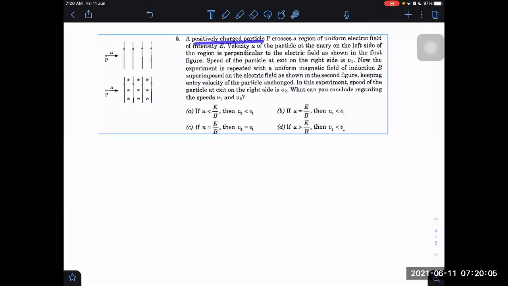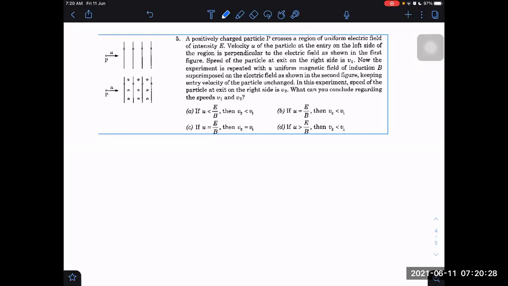A positively charged particle P crosses a uniform electric field of intensity E. The velocity of the particle at the entry on the left side of the region is perpendicular to the electric field shown. The speed of the particle on exit is v1. With what speed will it be exiting?